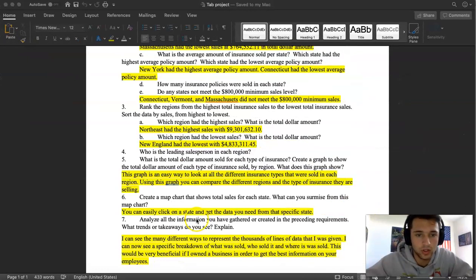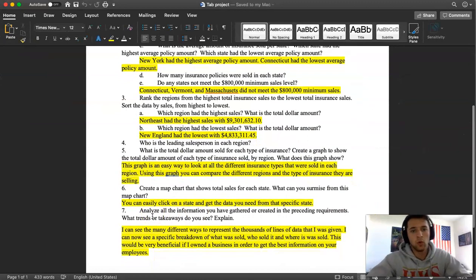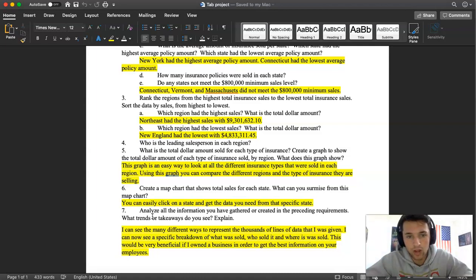Let's go back to our questions here. Number 5: what is the total amount sold for each type of insurance? Create a graph to show the total dollar amount of each type of insurance sold by region. What does this graph show? For question number 5, what I answered was that this graph is an easy way to look at the different insurance types that were sold in each region. You can compare the different regions.